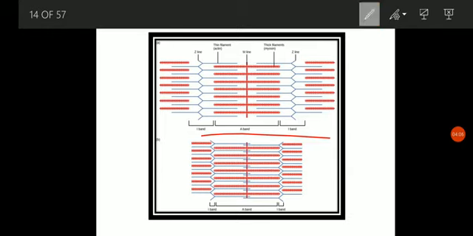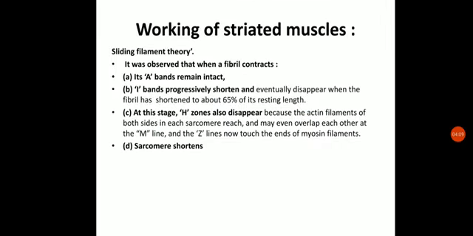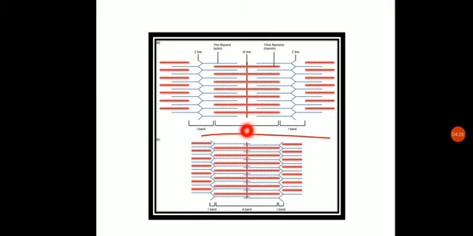Now let us see how it basically happens. So, sliding filament theory, we start again. During the contraction, it was observed that the A band remained intact, as you have seen, while the I band is shortened by 65%. Due to this, the H zone will also disappear. You know what the H zone is? This is the H zone around the M line. So what will happen due to this contraction? This actin filament, these blue colored lines are basically showing the presence of actin filaments.